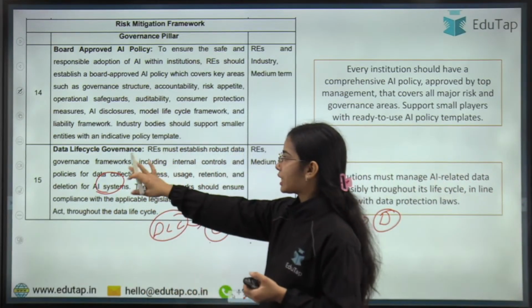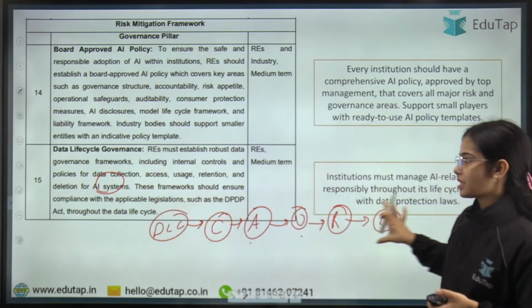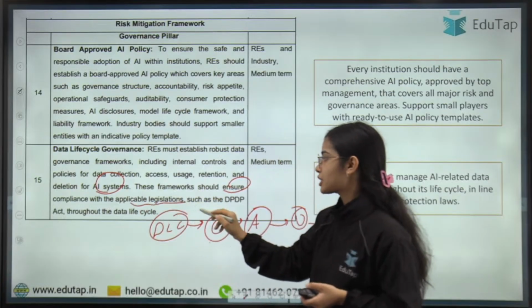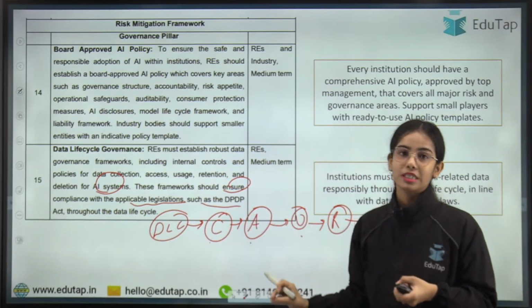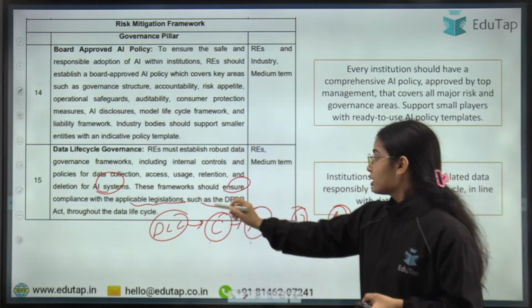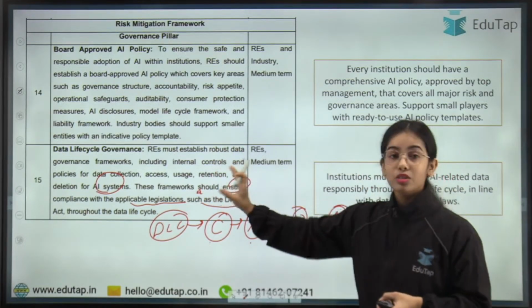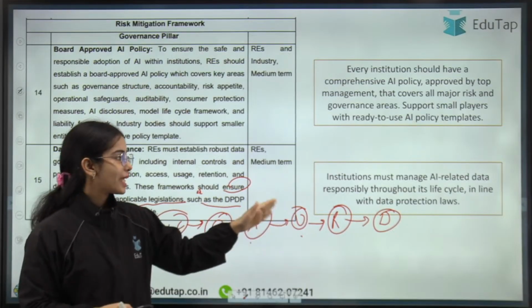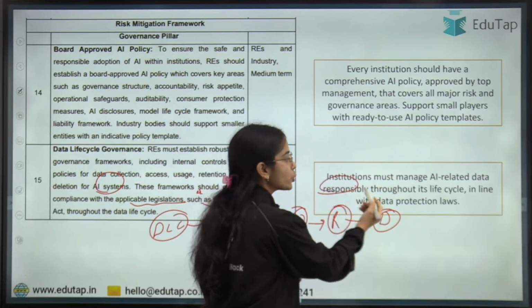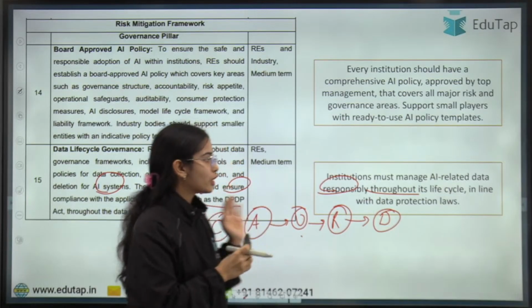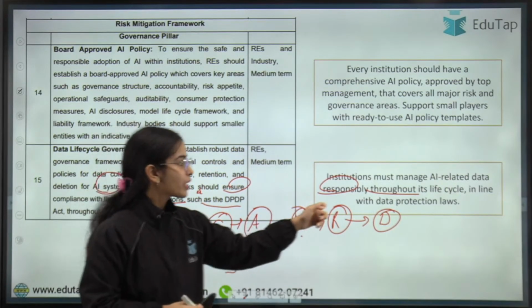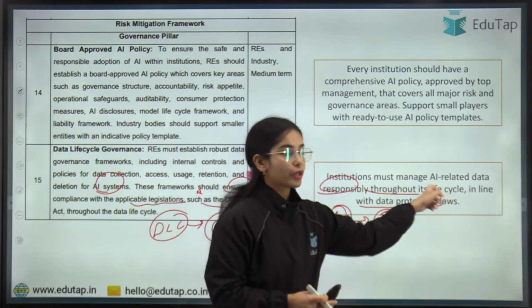These frameworks should ensure compliance with the applicable legislations. Institutions must manage AI related data responsibly throughout its life cycle, in line with data protection laws.